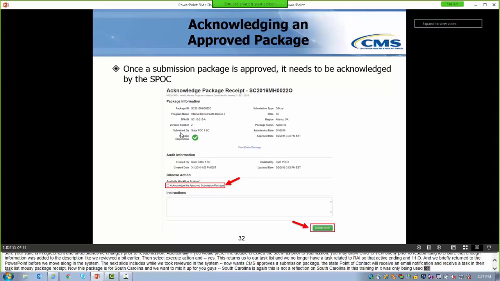The state point of contact can see that the submission was approved by the symbol that looks like a check mark in a green circle. In the system, if you hover over this, it would say approved. The SPOC then can acknowledge the approved submission package and execute the action.